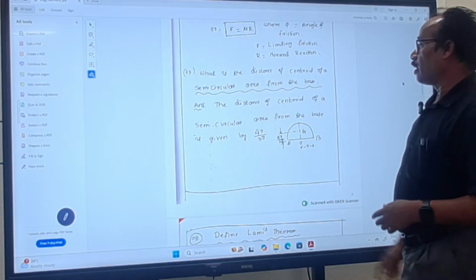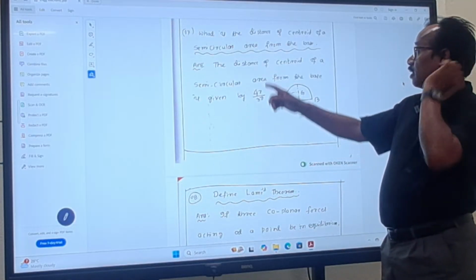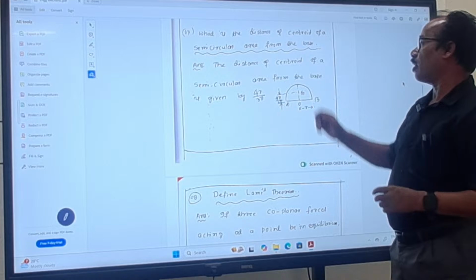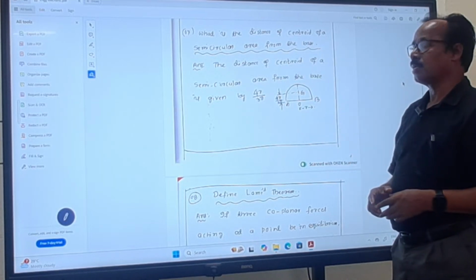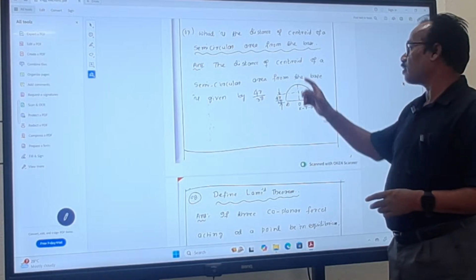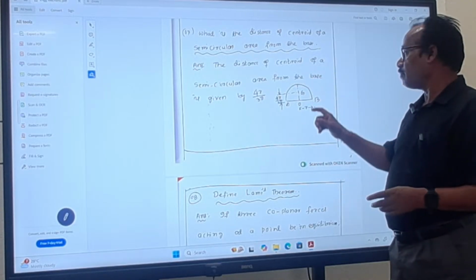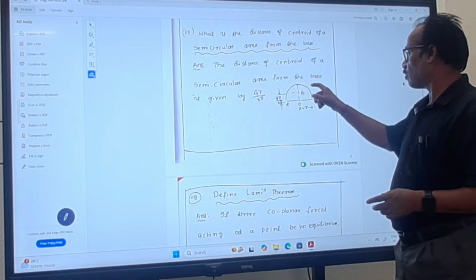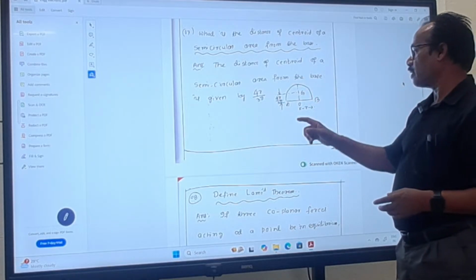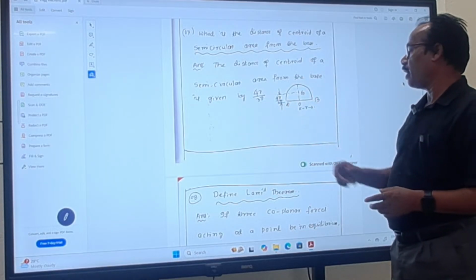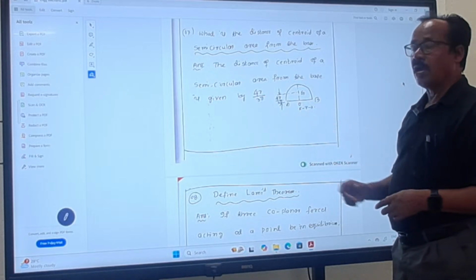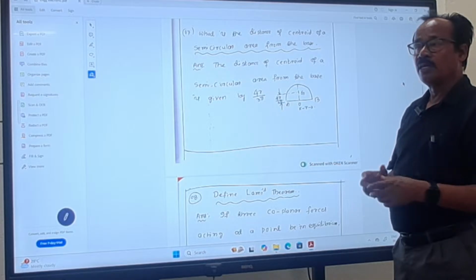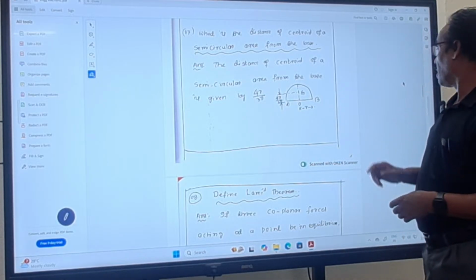Then, this is a very important question. What is the distance of centroid of the semicircular area from the base? Actually, the distance of centroid of a semicircular area from the base is given by 4r by 3 pi. Here, OB is equal to OA is equal to radius of semicircular area.